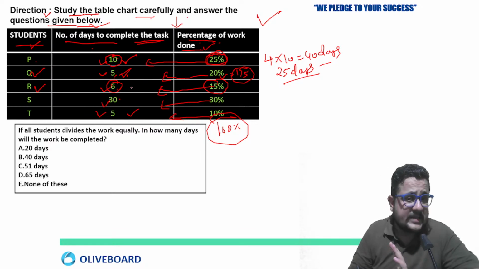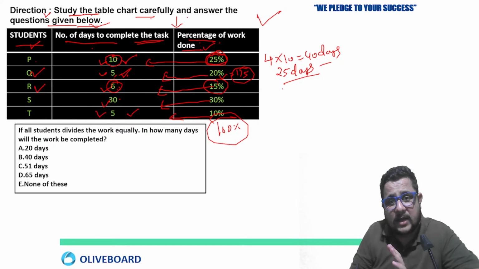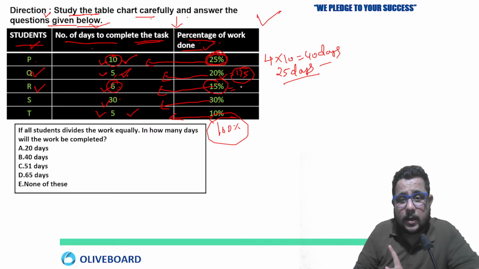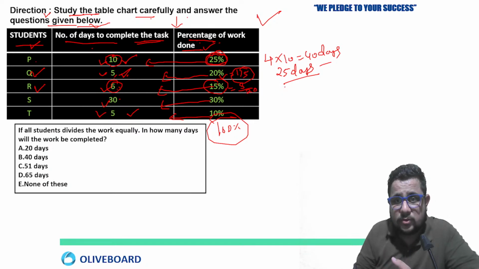So 15% work done in 6 days, then total work will be in how many days? 15% we can write as 15 by 100. By 5 you can cancel, means 3 by 20, right? So 20 by 3 you just have to multiply with 6. So you will get 40 days.